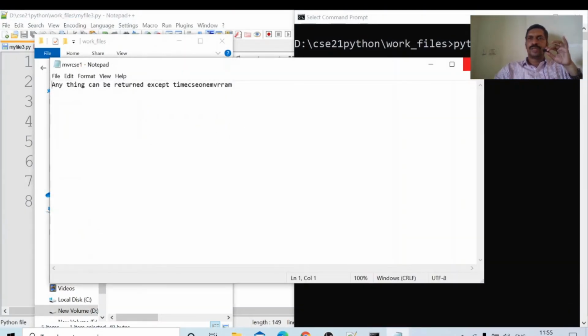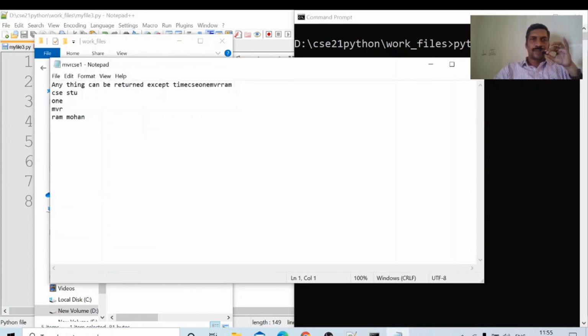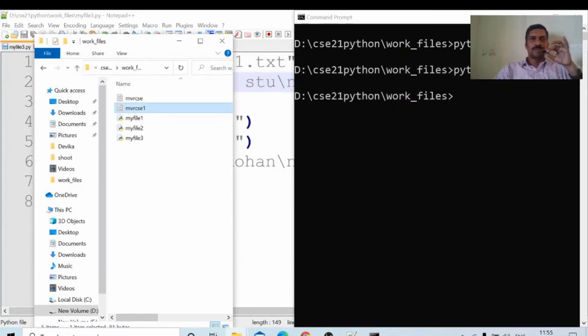Now I am running once again the same program, my file 3 dot py. Now we will open the file. See, the names are not side by side: CSCSTU 1 MVR. It came like this because slash n is there.